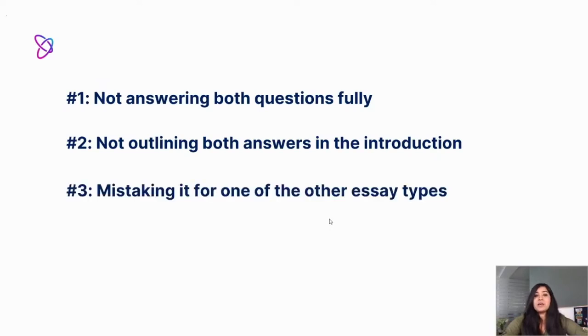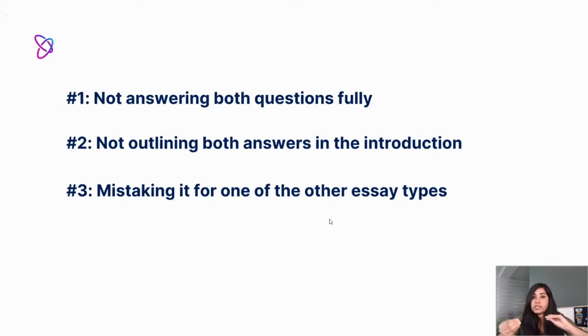All right. Number three, mistaking it for one of the other essay types. So what happens is when we see two-part questions, it's very easy to feel like maybe this is kind of like an opinion question. Or maybe this is kind of like an advantage, disadvantage, pros and cons, problem and solution. It's easy to get confused as to which kind of question it is. So each question of task two in the writing exam has to be answered in a little different way.